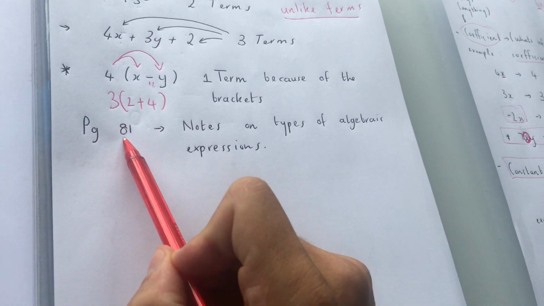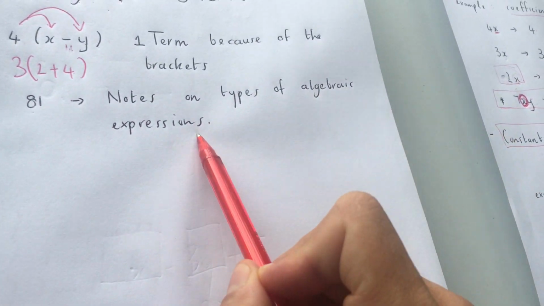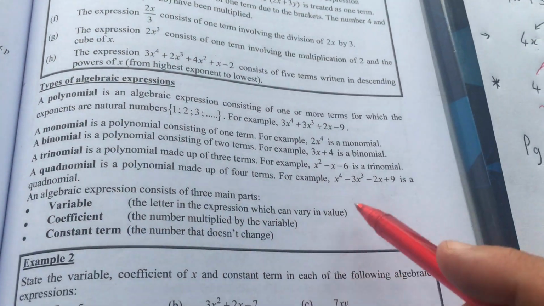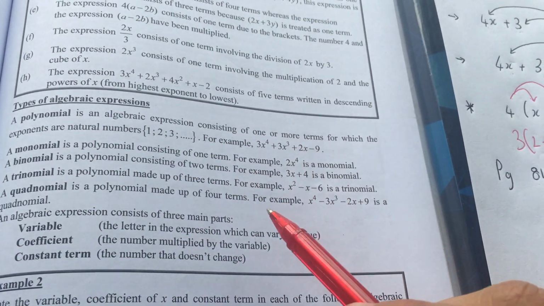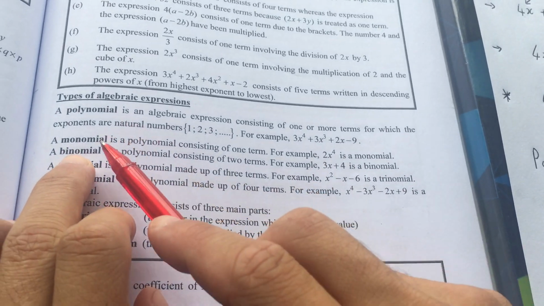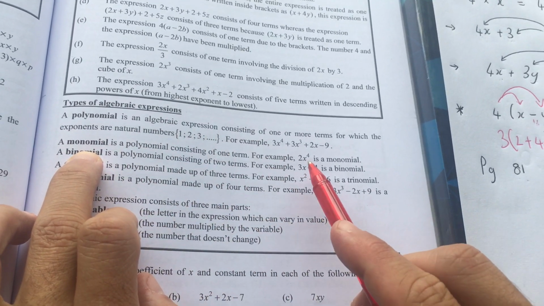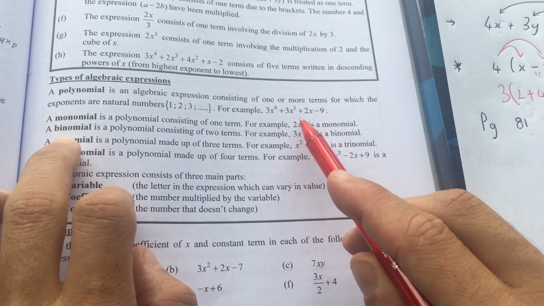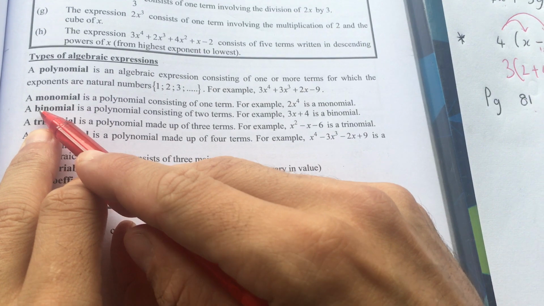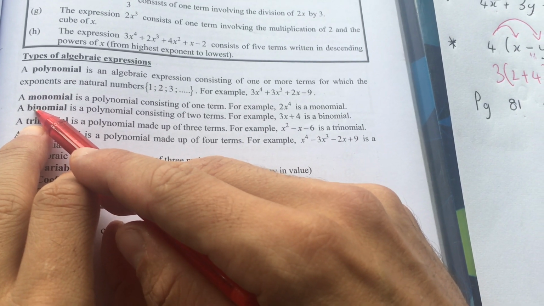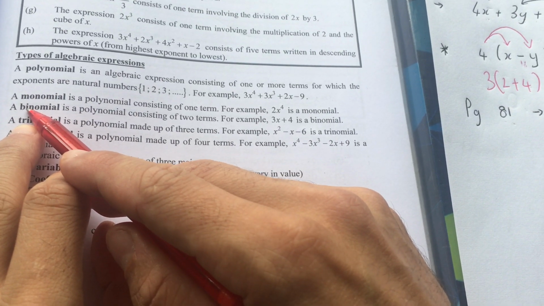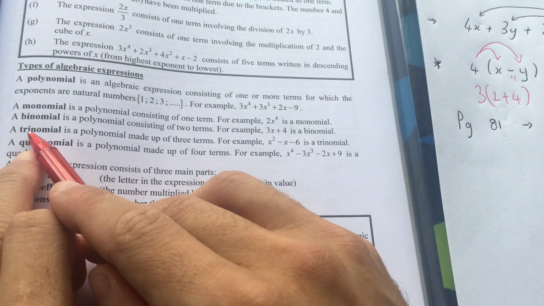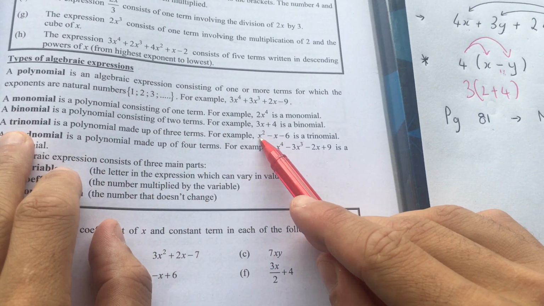So yeah, page 81, notes on types of algebraic expressions. On page 81 in the center of the page, these are important notes that you guys need to take down. So it's got here, what is a monomial? A monomial means that there's only one term. 2x to the power of 4, it's one term. A binomial, bi meaning two, bicycle, binomial. 3x plus 4, it's two different terms, so it's a binomial. A trinomial, like a tricycle, has got three different terms.